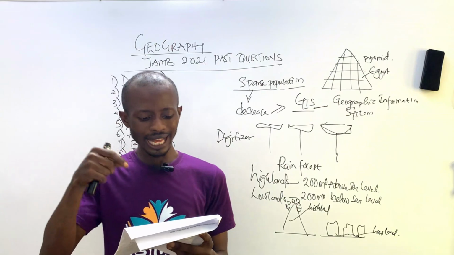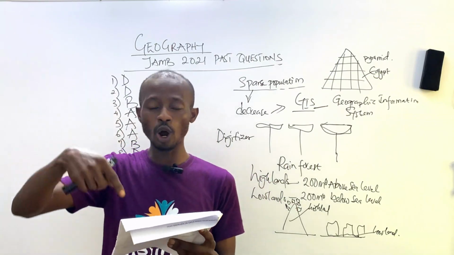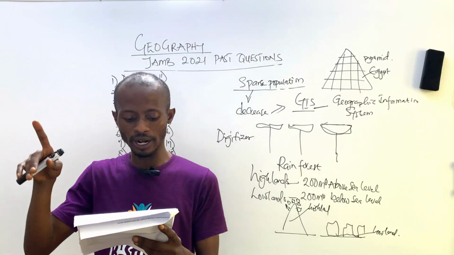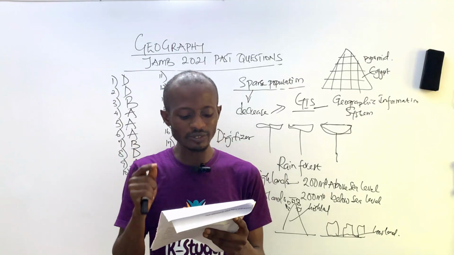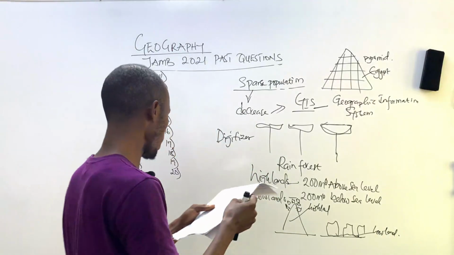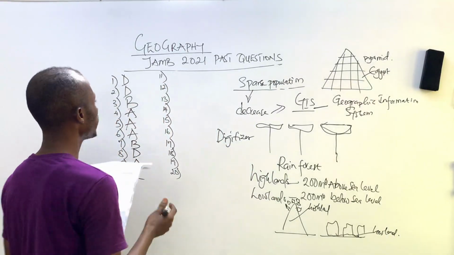Here, we want what is not a factor. All others are factors, but one is not a factor. So the answer here is creativity of people in the area. That is C.